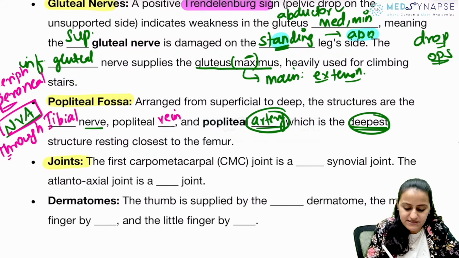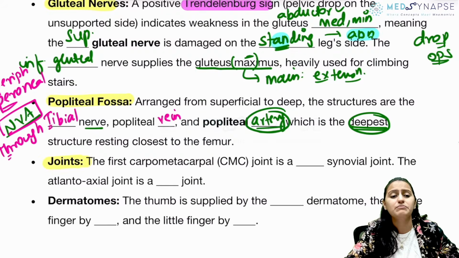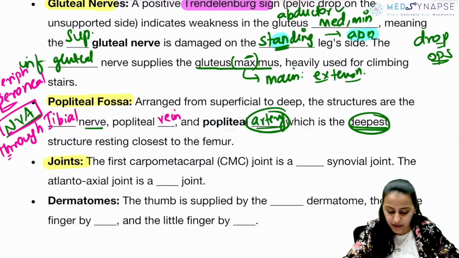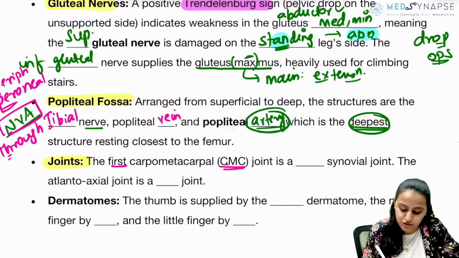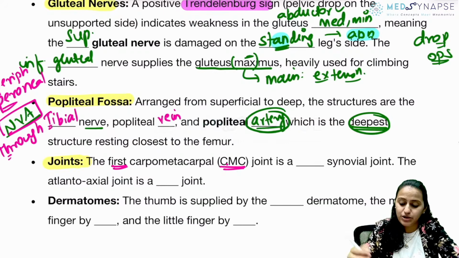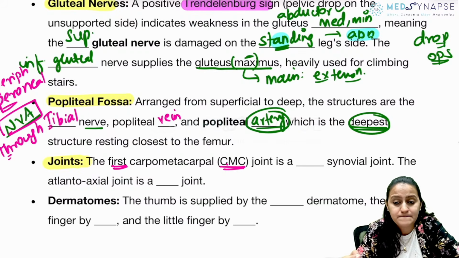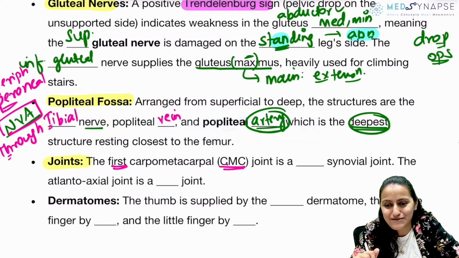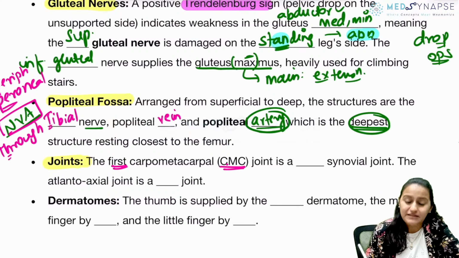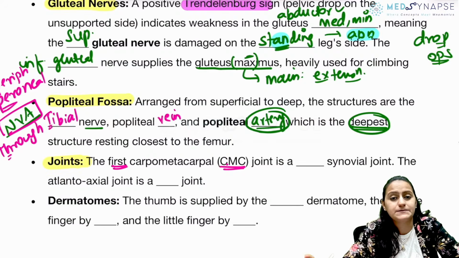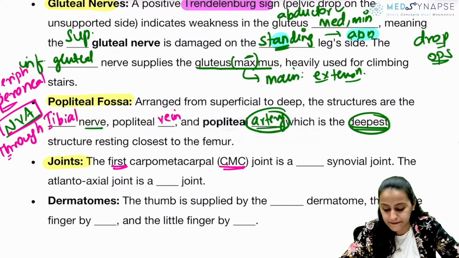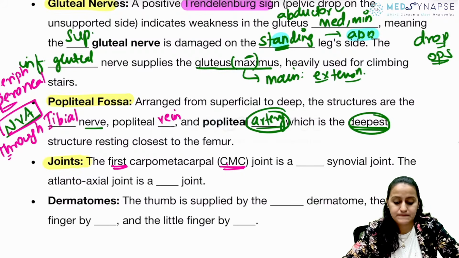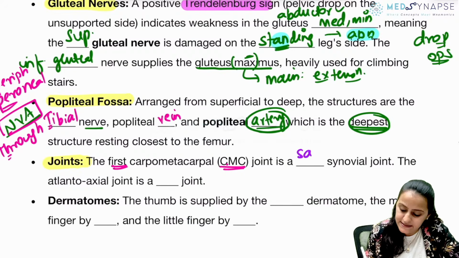Going to joints, we have discussed all the quick tricks for joints, how to remember which is saddle joint, which is ball and socket joint. So tell me that the first carpometacarpal joint is what kind of joint? The first CMC joint is what kind of joint, guys? Yes, very good, Harini. That's the lateral border for the peroneal nerve. The first CMC joint is what joint? Is it hinge, ellipsoid, saddle, ball and socket? What joint? Yes? Remember, it is a saddle joint.